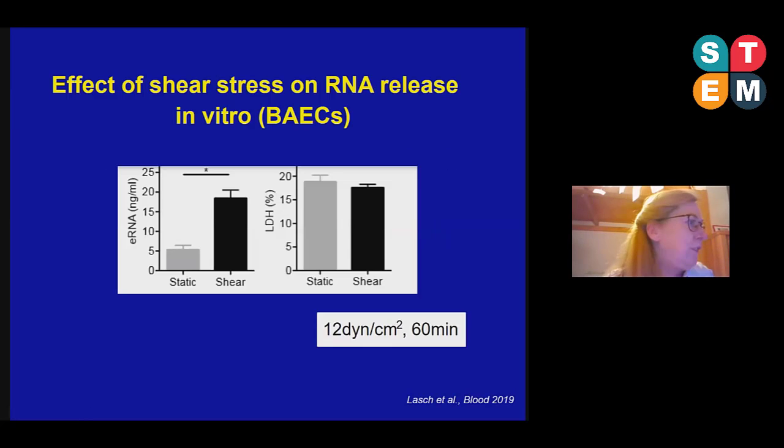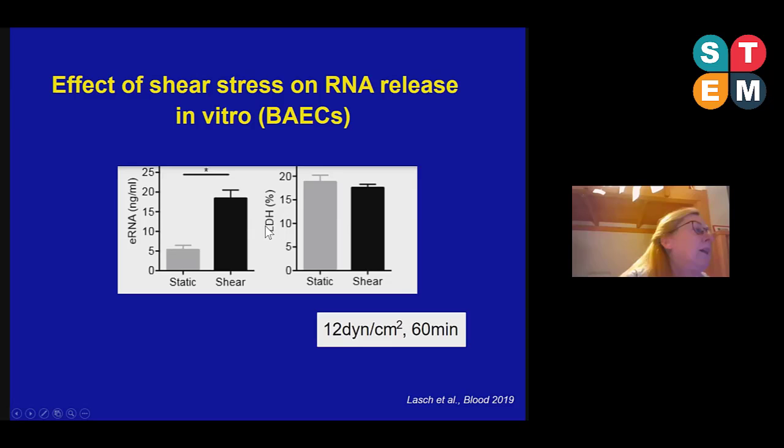So first of all, we performed some in vitro studies and applied shear stress to bovine aortic endothelial cells, and indeed found that shear stress of about 12 dyne, we used several dynes, but also 12 dyne, indeed results in increased levels of extracellular RNA in the supernatant of those cells.